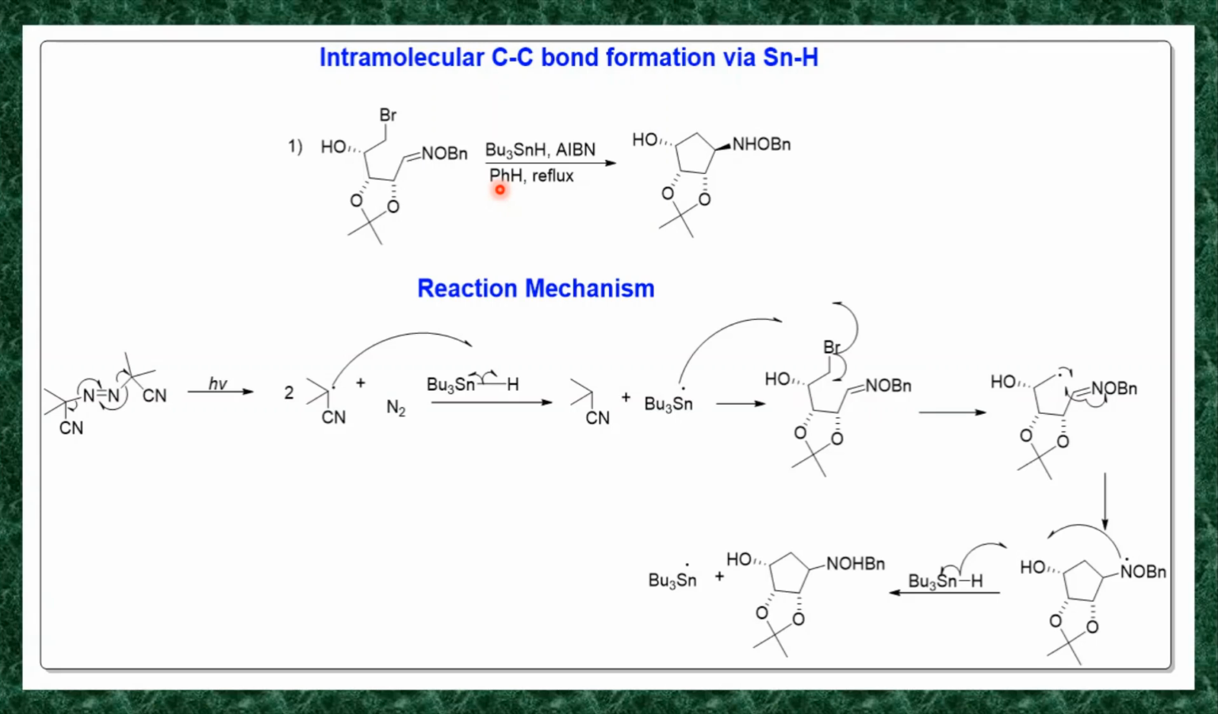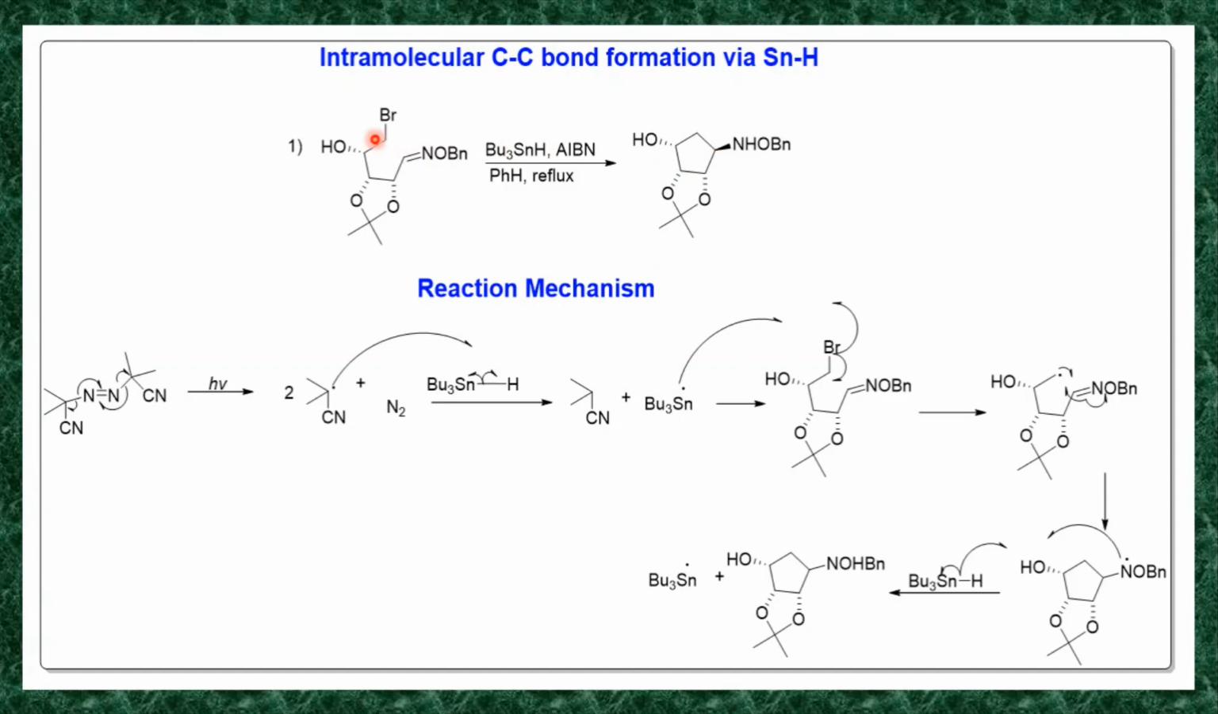Here in the next step, this tributyltin hydride can also be used for intramolecular carbon carbon bond formation. So the carbon carbon bond formation within the molecule is called intramolecular carbon carbon bond formation. So this alkyl halide molecule reacts with this tributyltin hydride in presence of AIBN and benzene as the solvent under reflux. You will get this cyclic product.